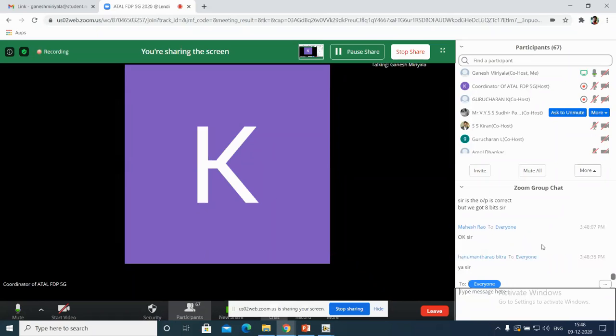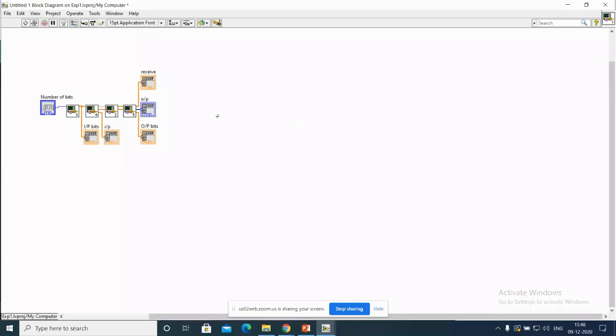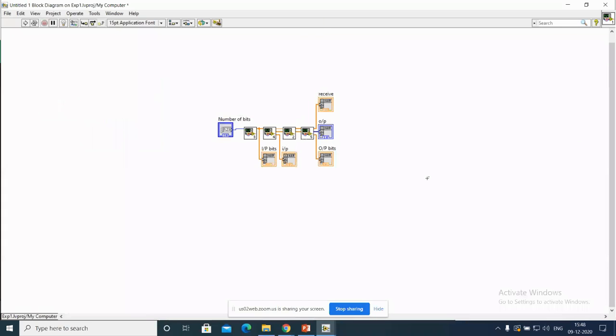Still no doubts? So actually we are lacking time. I was supposed to create one more thing. I should show that BER graph also, but I don't have that much time. I'm already exceeding nearly 19 minutes.